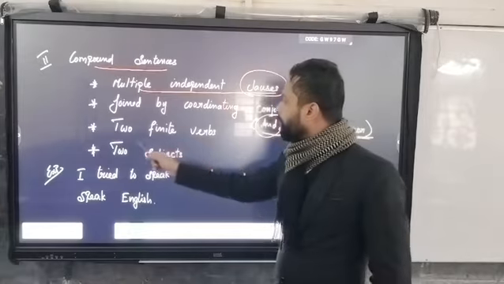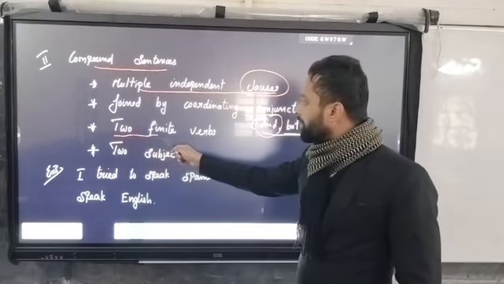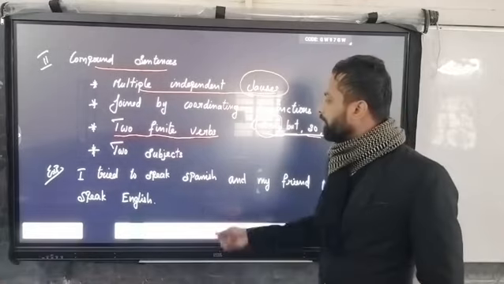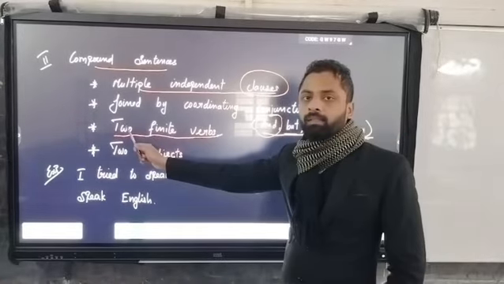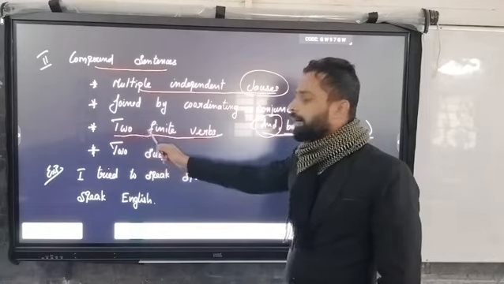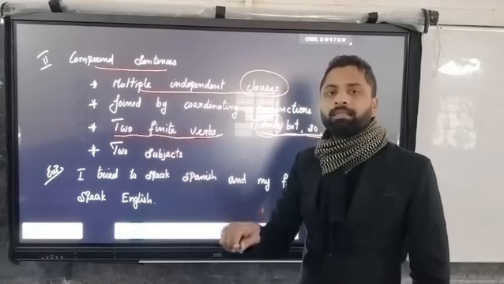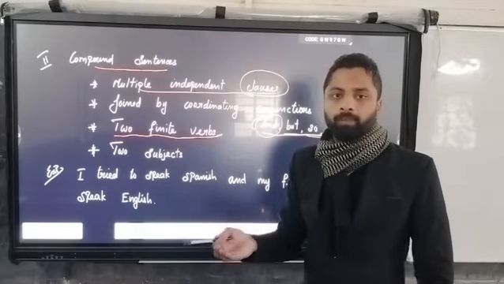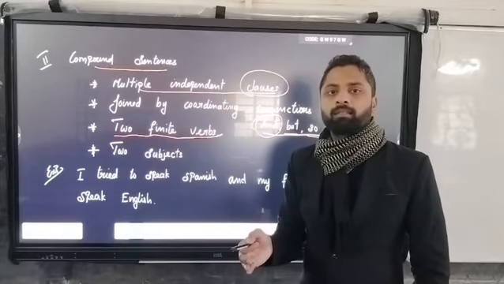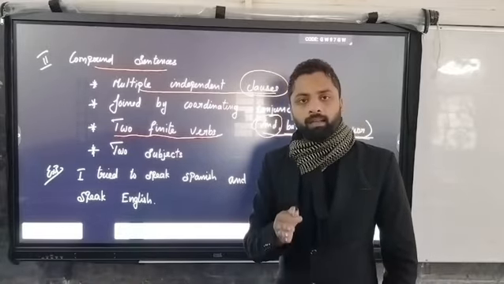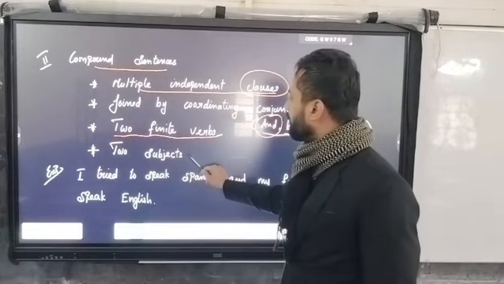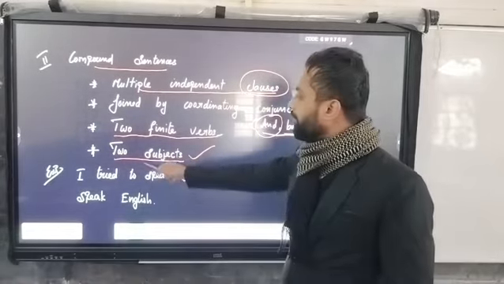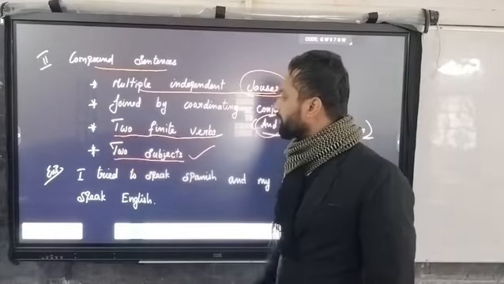What is meant by a finite verb? A compound sentence needs two finite verbs. A finite verb is a verb which needs to agree with the subject, based on singular or plural. We discussed that in the simple sentence: they play, he plays. The verb must agree with its subject. Then the compound sentence needs two subjects.